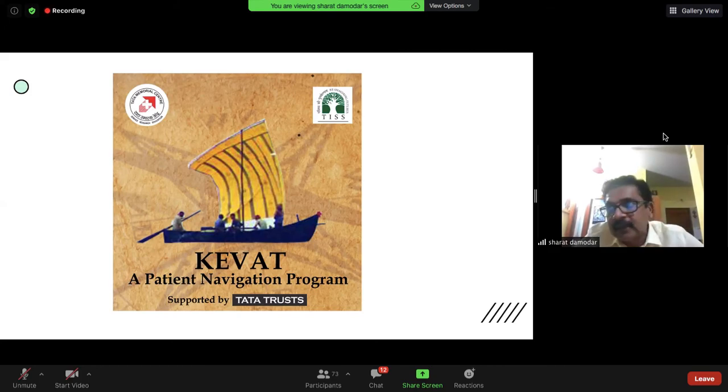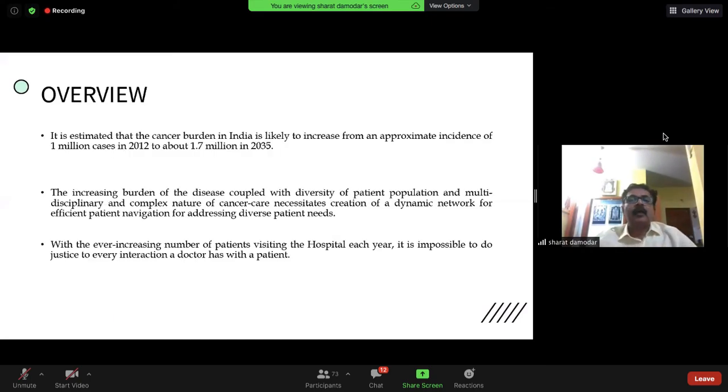It's called Kevat. It's named after the person who was a boatman who ferried Ram and Sita across the Ganges in the Ramayana. So that's how this name was coined. And this is typically the navigator in its true sense. He's going to be the fellow guiding you to cross the river. Now, what was the thought process in coming out with this?